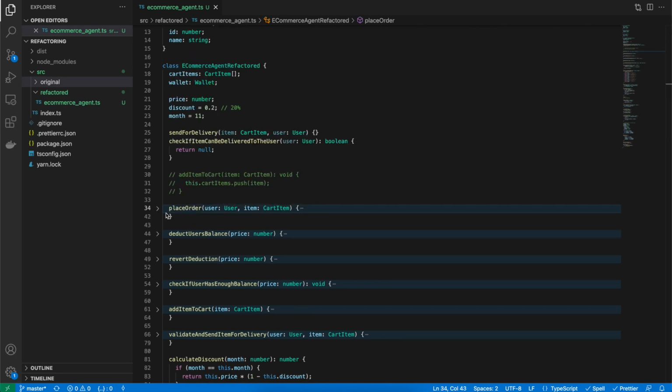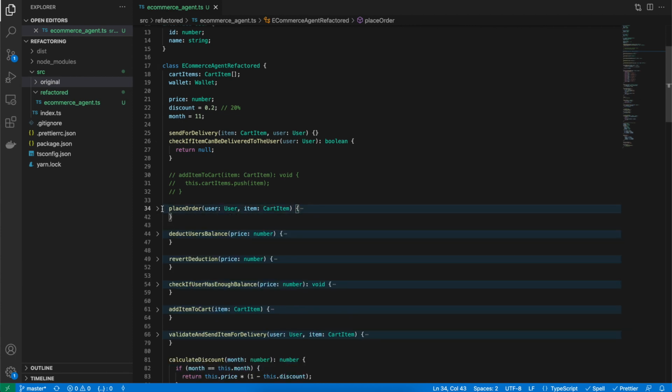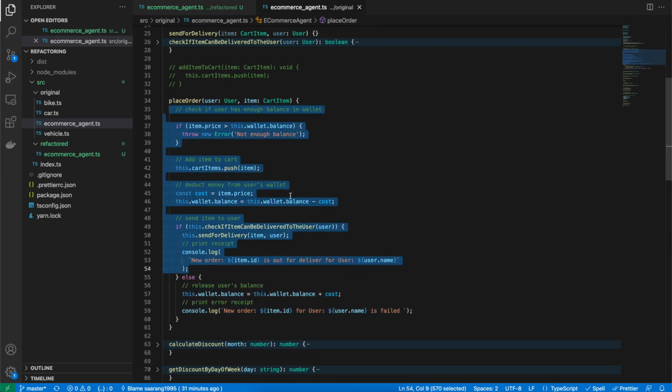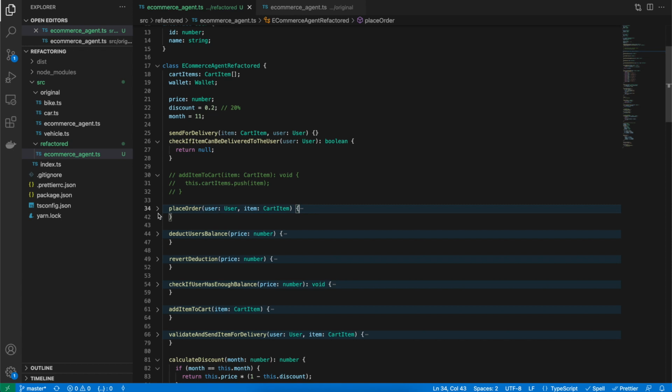So as we have refactored the place order method, it looks much better now compared to what we had in the beginning. If we just check it again, this is how the method looked. If I open the method, I cannot understand what is happening unless I go through each and every line, go through each and every comment to understand it. It looks much better now.